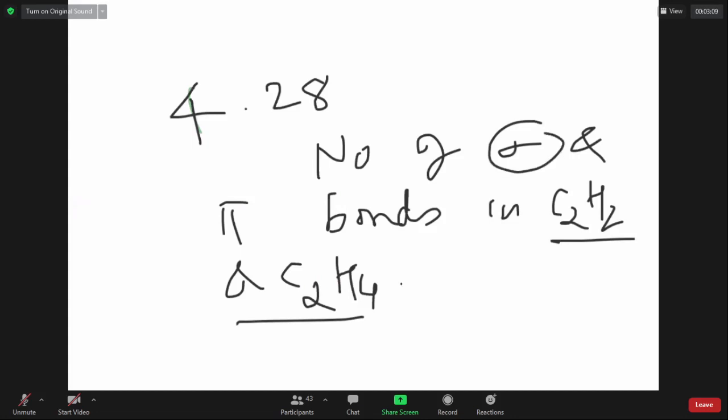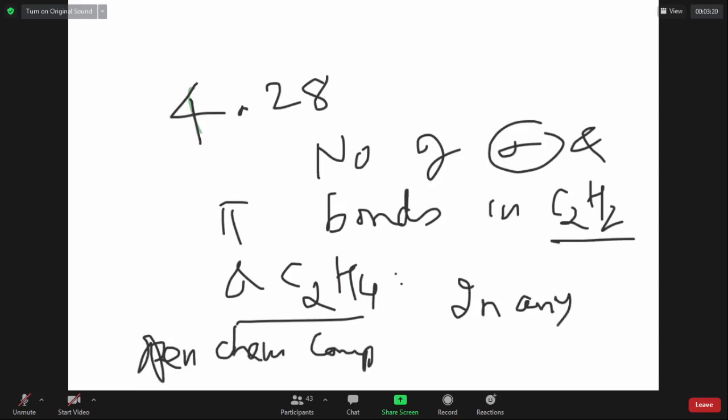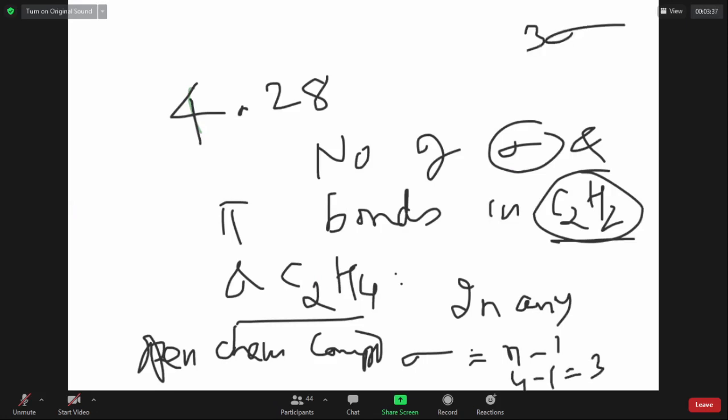We discussed a lot about this, elaborately we discussed. In any open chain compound, sigma bonds is equal to number of atoms minus 1. How many atoms does it have? 4. So it has 3 sigma bonds.